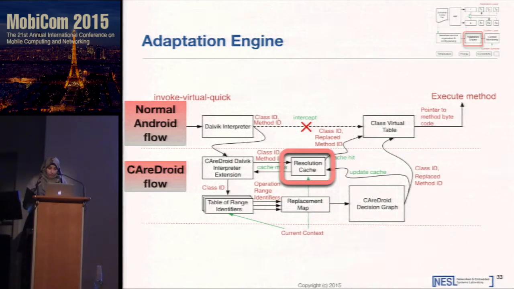While the strategy of the adaptation engine in CareDroid is straightforward, performing it for every individual sensitive method call would cause an unnecessary overhead. In order to decrease the overhead of the context-to-method resolution mechanism, CareDroid uses a resolution cache. Therefore, if a method is called multiple times within a short amount of time, for example, inside a loop, the same method implementation might be used for all these calls.